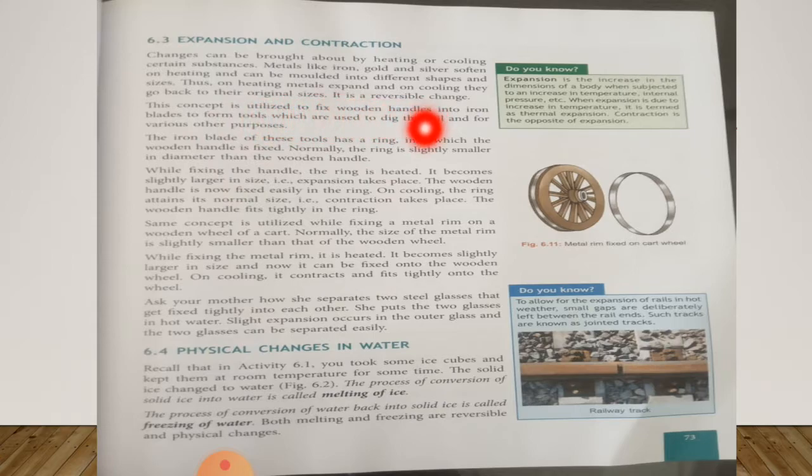change. So, when anything expands in size, this phenomenon is called expansion, and when anything contracts in size, this phenomenon is known as contraction. So from this paragraph we have seen that many things can be changed by cooling or heating them. By heating, a lot of metals can be molded in some other form because they rise from their original size by heating, and after cooling they can gain back to their original size.